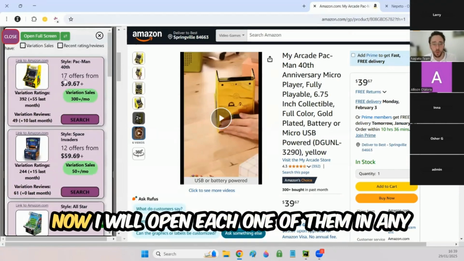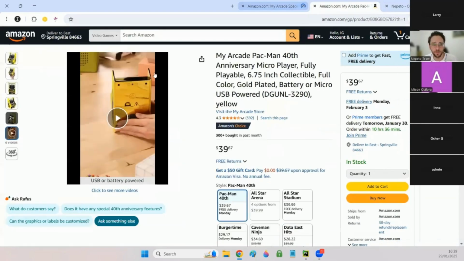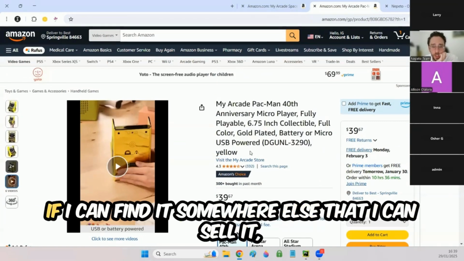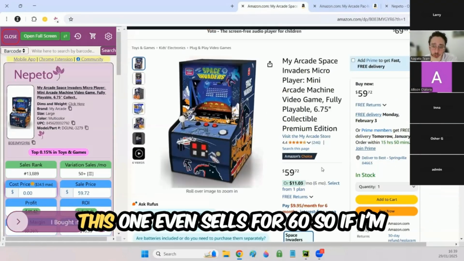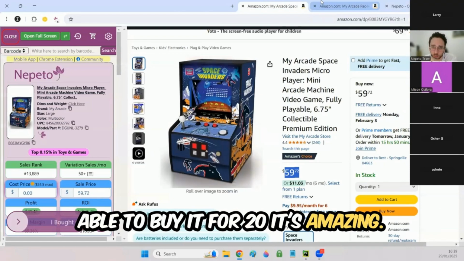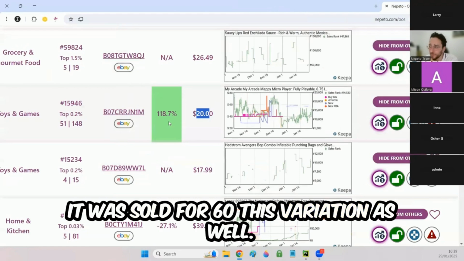So it's great. Now I will open each one of them in a new page and I will start to do reverse sourcing. I will search for this on Google and try to find if I can find it somewhere else that I can buy for cheap, like I just found on Five Below. This one even sells for 60. So if I'm able to buy it for 20, it's amazing. And also you can see here that in the past, it was sold for 60, this variation as well.